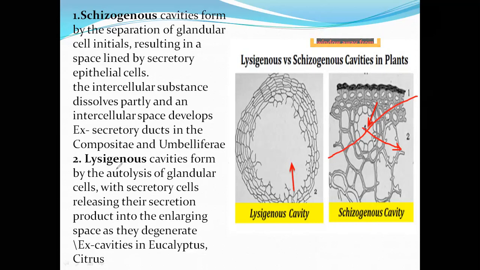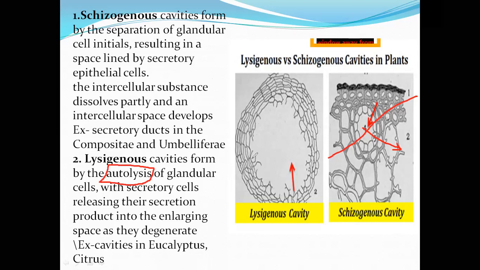Next one is lysigenous cavities. Lysigenous means the cavity is formed by the autolysis of glandular cells. Lysis means to destroy.